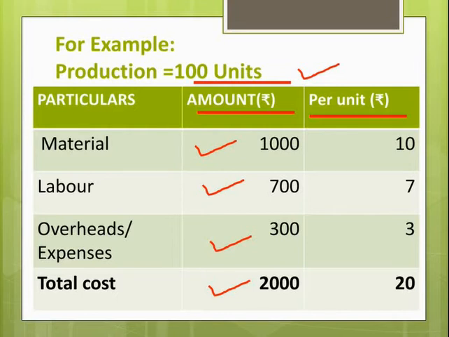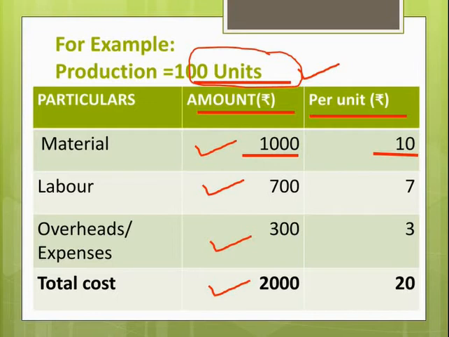Means if total amount of material, rupees 1000, is divided by 100 units, then we will get rupees 10, which will be per unit cost of material required for manufacturing a product.